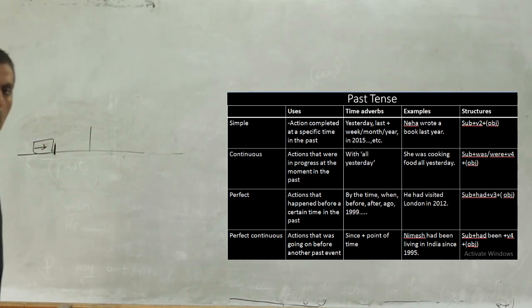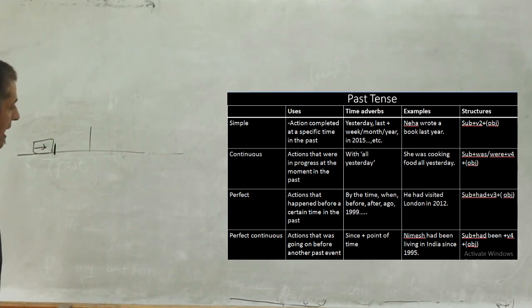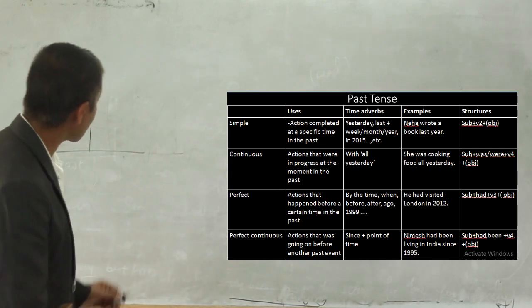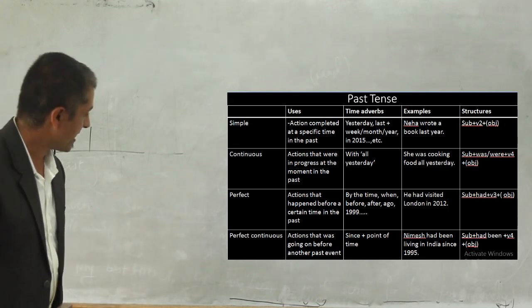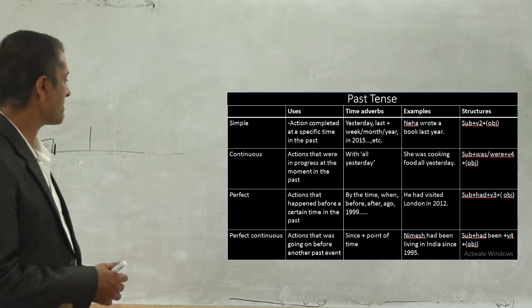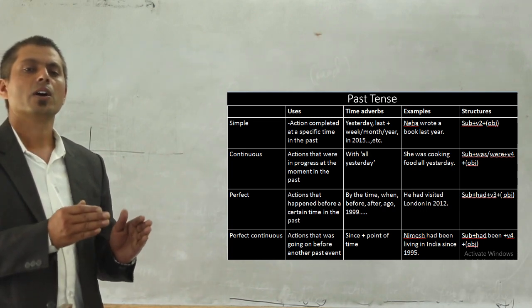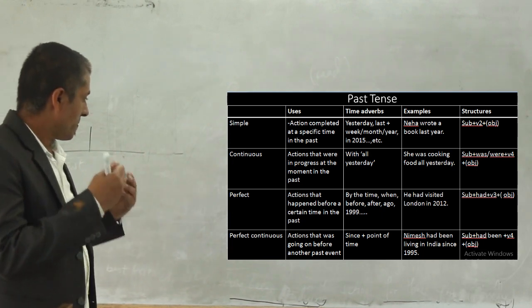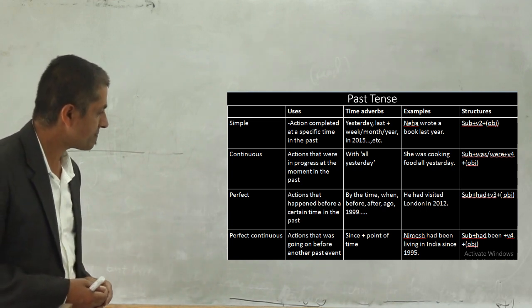Okay, my dear student, now let's have a look here. The last but not least: past perfect continuous tense, right? Its use is here: an action that was going on before another past event. Two events took place in the past time, and the very first action was going on before the other past event.